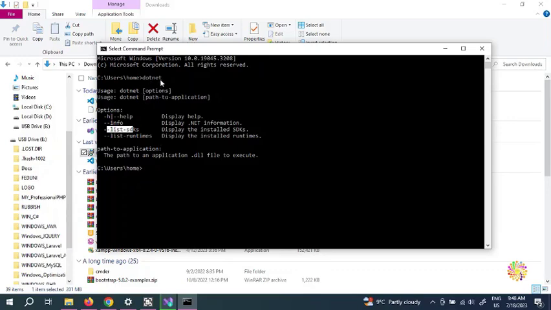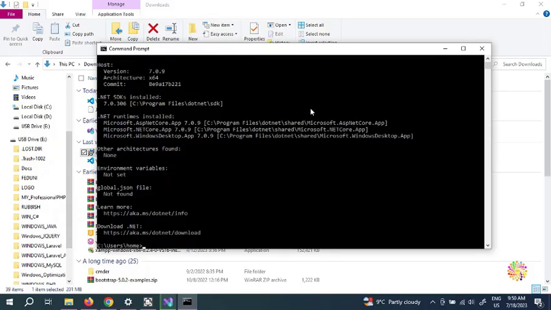But if you see .NET not known, or not verified, or something like did not understand, it means you need to install the .NET. So if for example now we put .NET and we put info, it's going to display all the information about the .NET. So if you look in here, we have all this information.